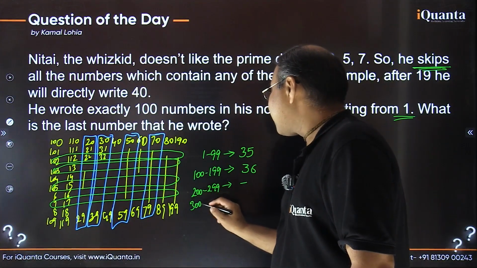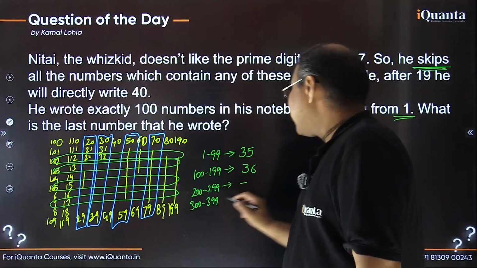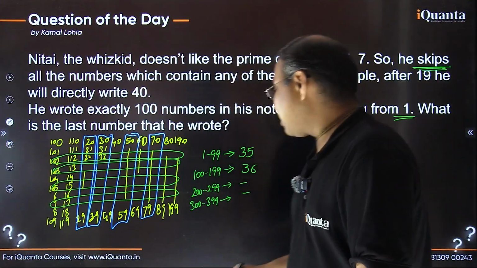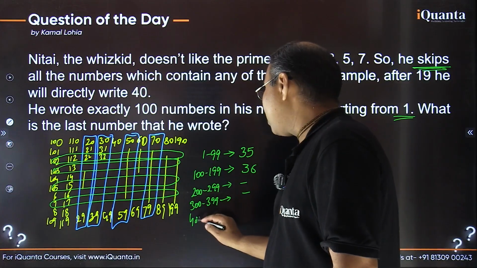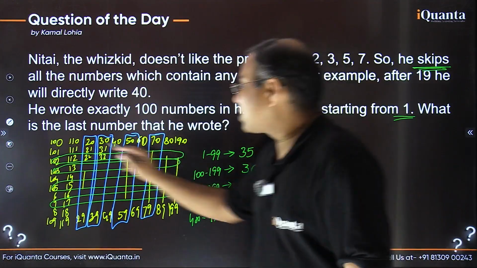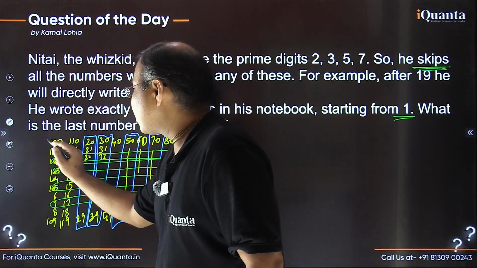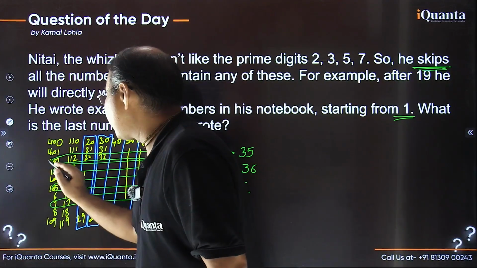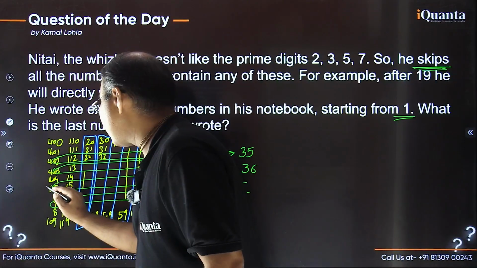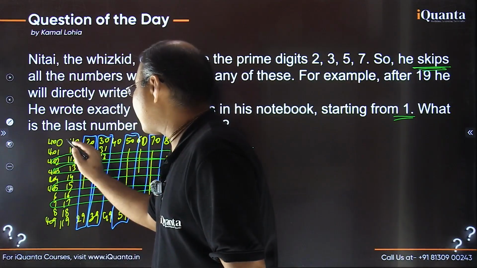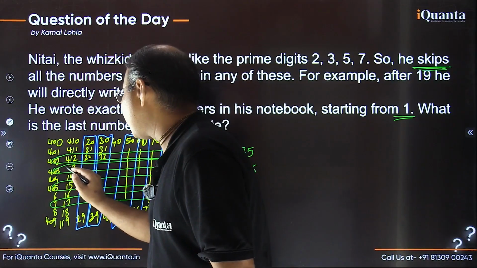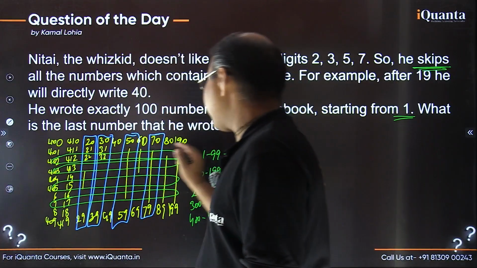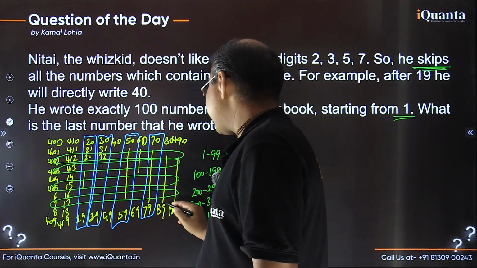300 to 399, if I talk about, they are also going to be skipped because they are starting with 3. So the next numbers he would be writing would be 400 to 499. So in place of this 1 here, let me change it to 4 now. So 400, 401, 402, 403, 404, 405 up to 409. And same way 410, 411, 412, 413 and so on up to 419. And likewise 490 up to 499, right?